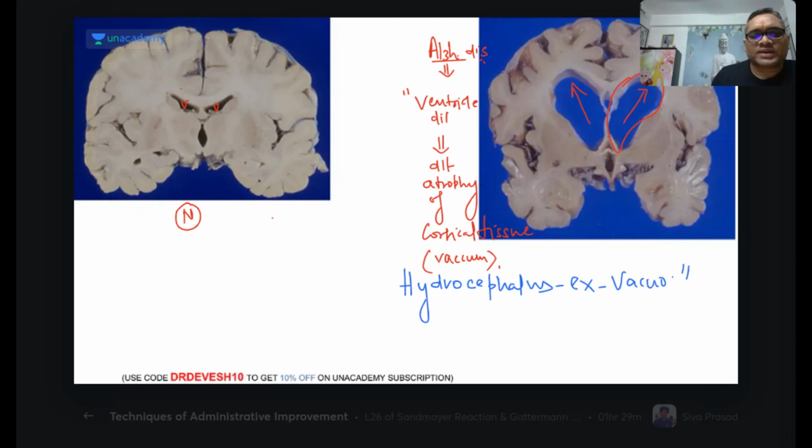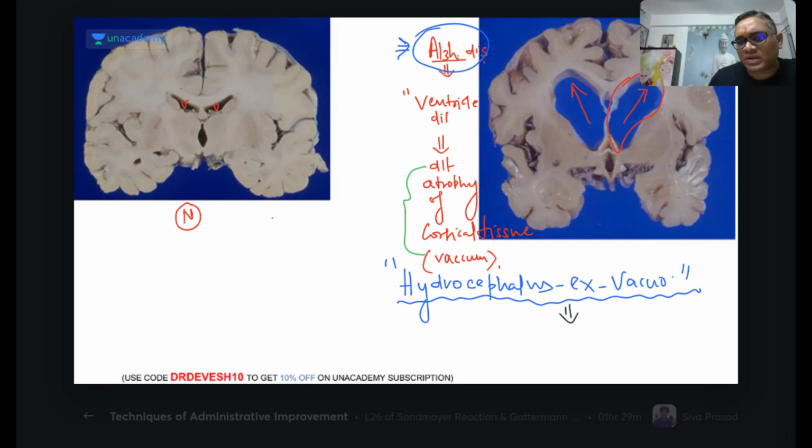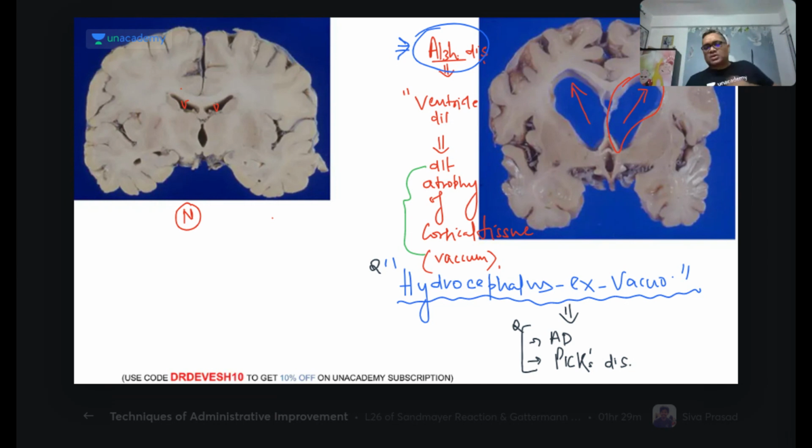Hydrocephalus ex vacuo, right? Hydrocephalus ex vacuo is the term used for Alzheimer disease. Remember, not only Alzheimer disease, but in any disorder where you see atrophy of the cortical tissue, you will find hydrocephalus ex vacuo. It will be seen in Alzheimer disease and also in another cortical atrophy called Pick's disease. Both will have hydrocephalus ex vacuo. That was the question in the exam, right?